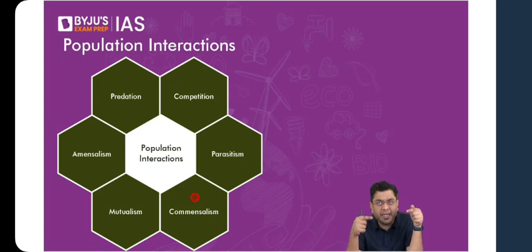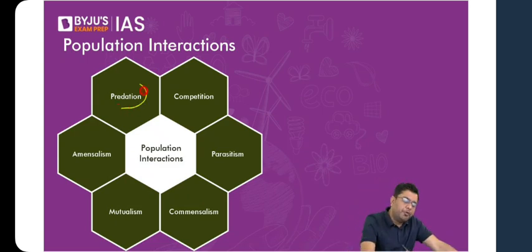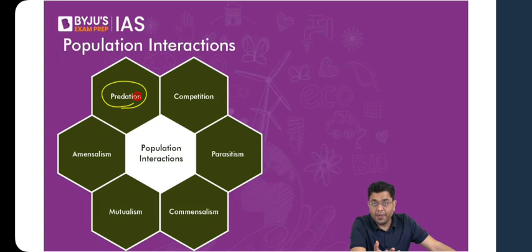It is the behavior indicated by the various species when they share the living space with other organisms. So how do they interact with each other? It can only be carried out in certain set parameters. For example, you have what is referred to as predation, that is predator and prey, where a predator will consume the prey. So the existence of prey is very important for the existence of the predator species as well.